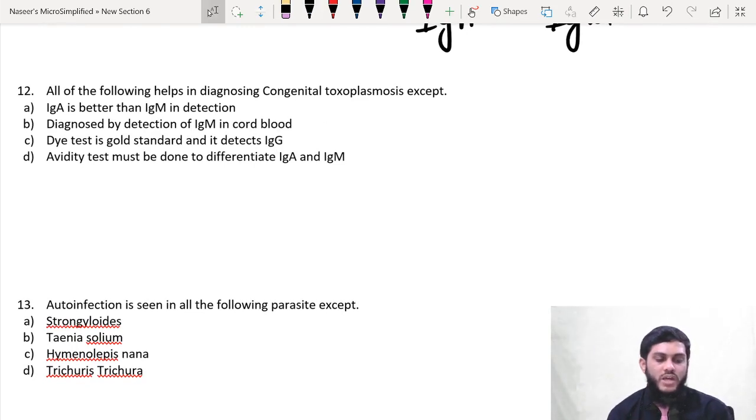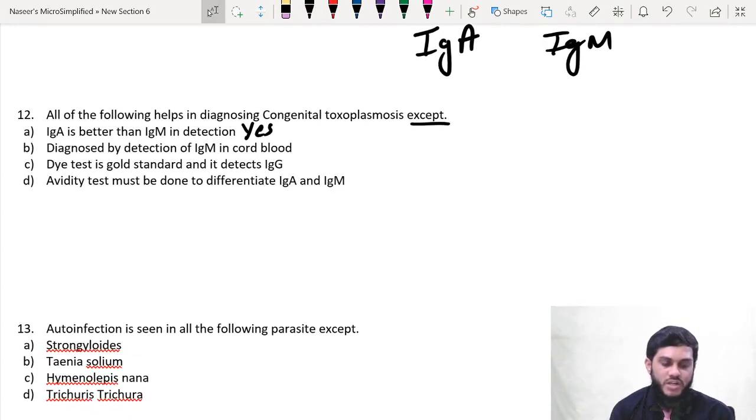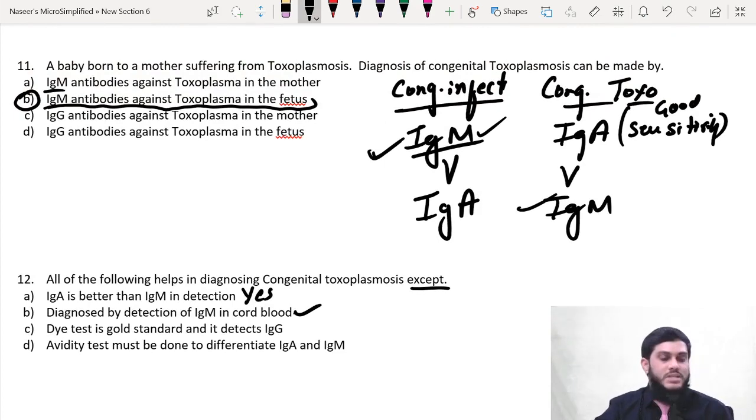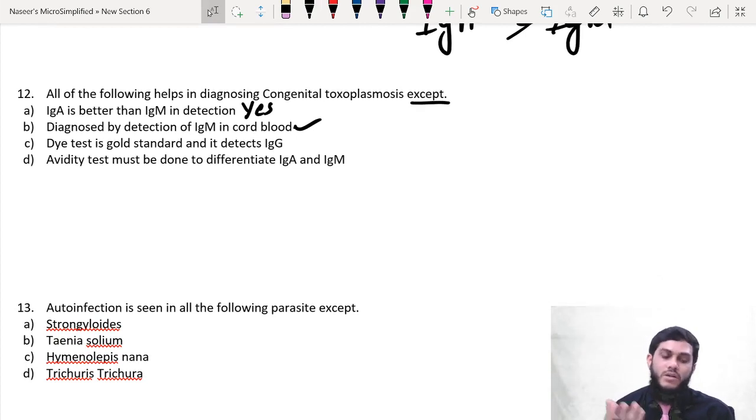Now, all of the following helps in diagnosing congenital toxoplasmosis, except, is very important. IgA is better than IgM detection. Yes, I told you, IgA is better than IgM detection. Just now I explained, in all the congenital infections IgM is better, but in toxoplasma, IgA is better. Next option: diagnosed by detection of IgM in cord blood. Yes, you can diagnose it by IgM also. I said IgA is better than IgM, but I never told you cannot diagnose by IgM. You can diagnose by both IgA and IgM. Better is IgA. Therefore, diagnosed by detection of IgM in cord blood, yes, you can diagnose. There is no doubt in that. With IgM, you can diagnose, but sensitivity is less.